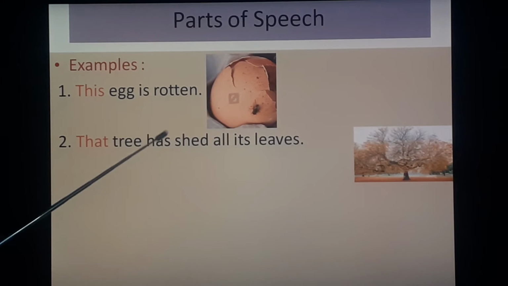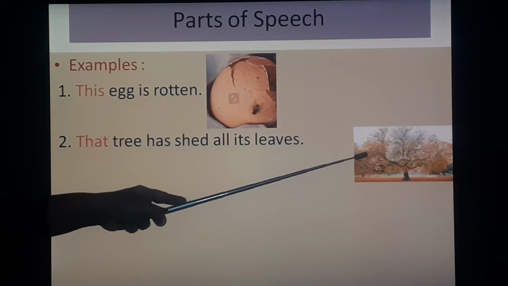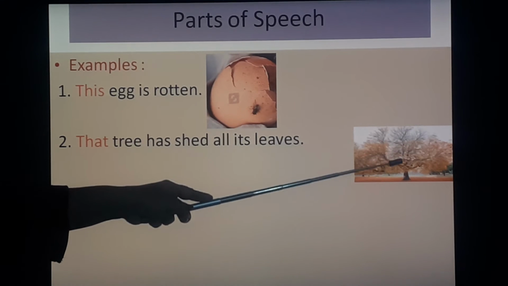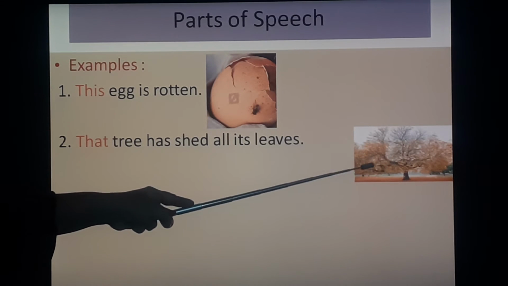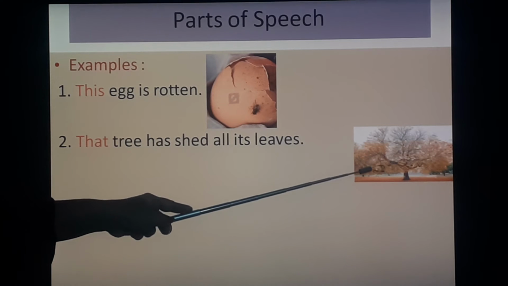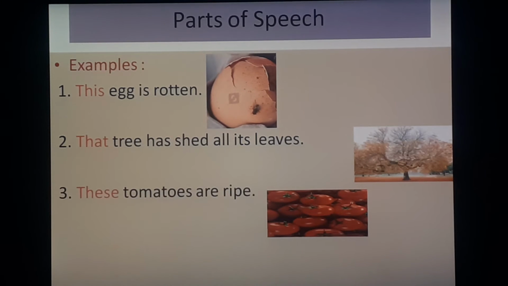That tree has shed all its leaves. Now see, that means it is far from you. Then it is only in singular form. Only then you need to use that. Third, these tomatoes are ripe.